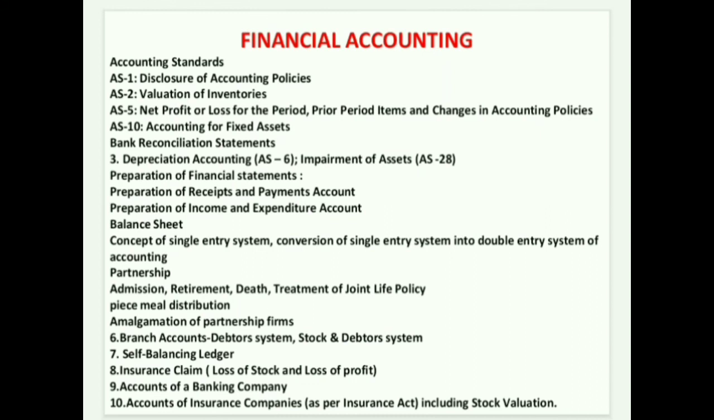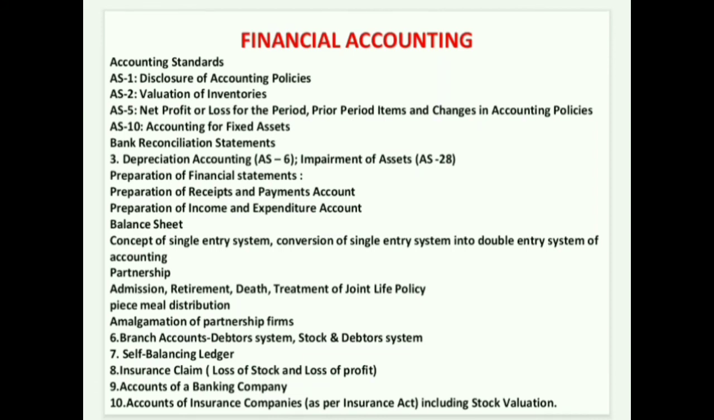Then sixth is branch accounts, debtors system, stock and debtors system. Seventh will be self-balancing ledger, insurance claim, loss of stock, loss of profit, accounts of a banking company. Tenth will be accounts of insurance companies as per the Insurance Act, including stock valuation. So for financial accounting, I suggest you cover all these topics. If you have covered these topics, you will definitely get more than 40 marks. For passing, you require at least these topics to be covered.